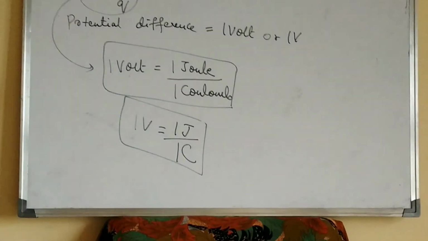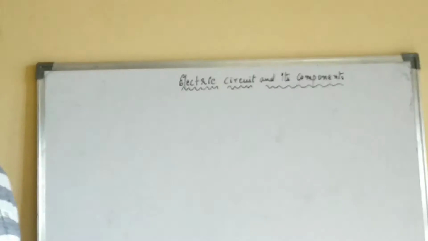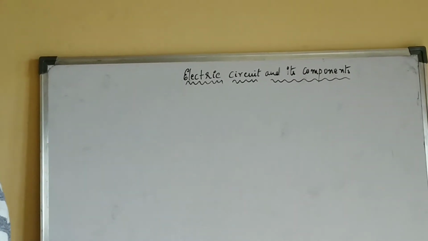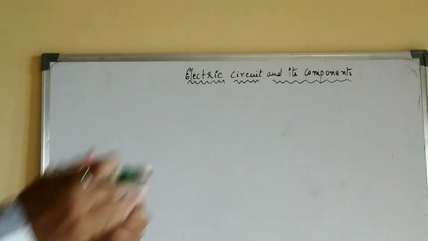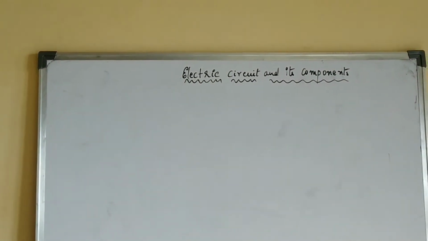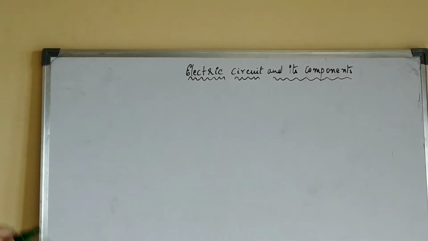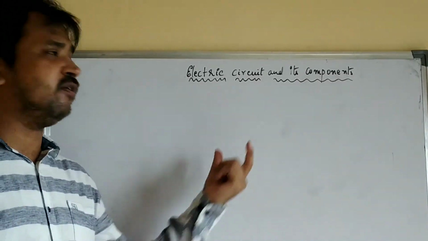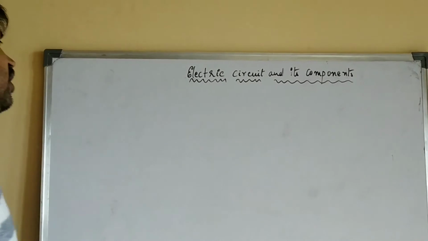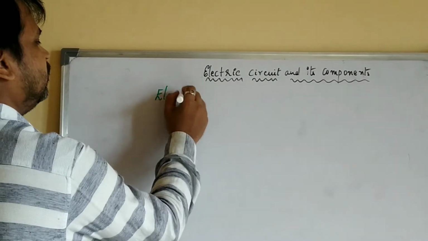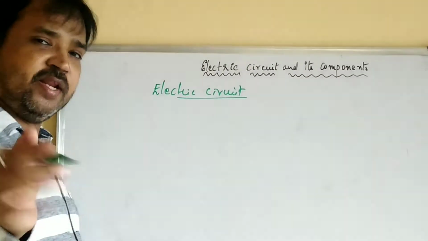Okay. Next concept is electric circuit and its components. Now in our daily lives we have been using this word electric circuit, right? The electric circuit of a home or the circuit of an appliance. So we will be using this electric circuit and also the components. Components means the various devices that are present in the electric circuit. This electric circuit comprises many components within.